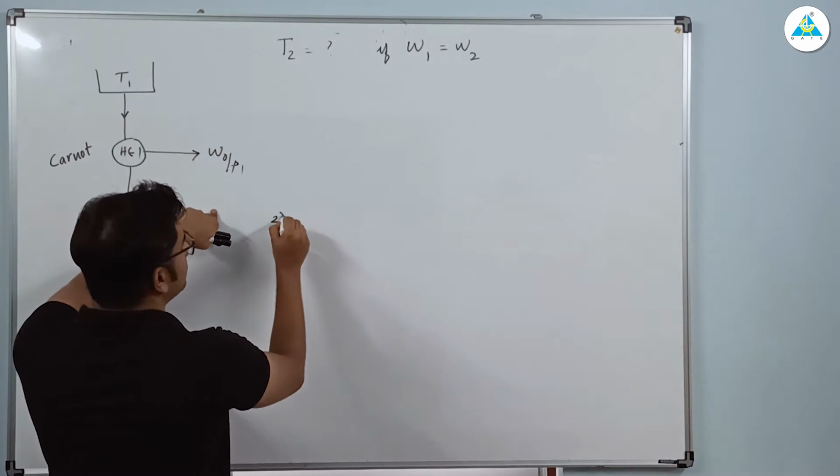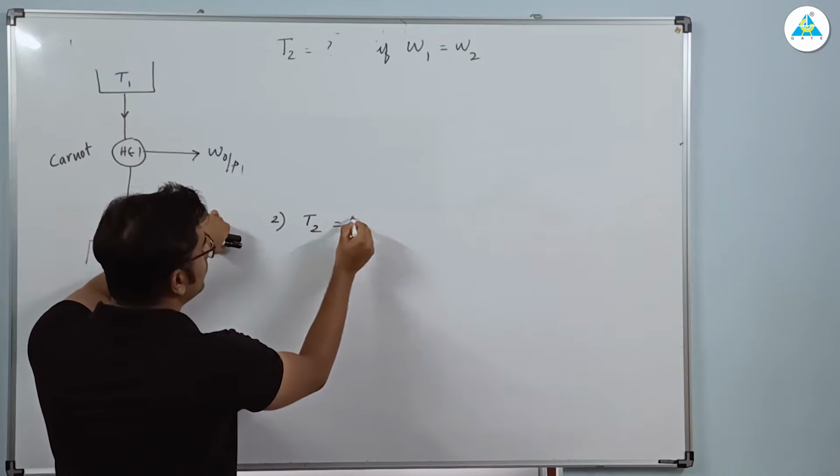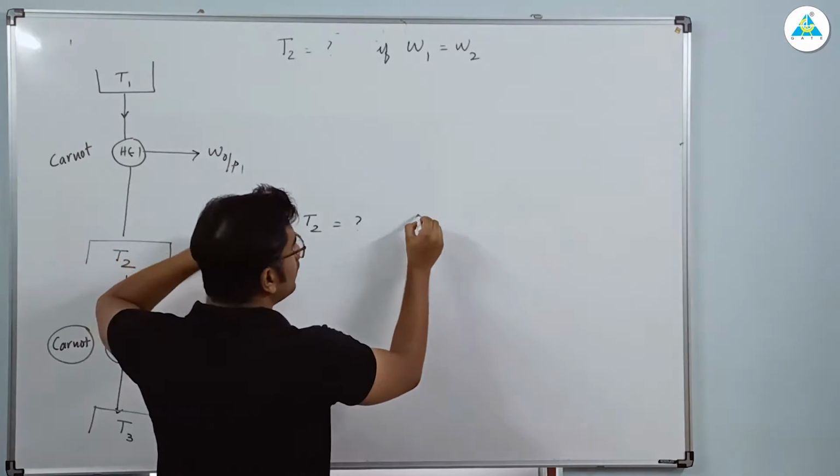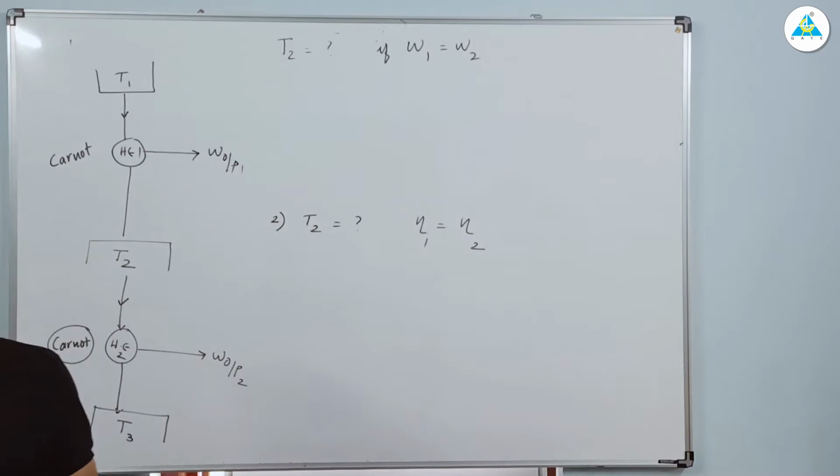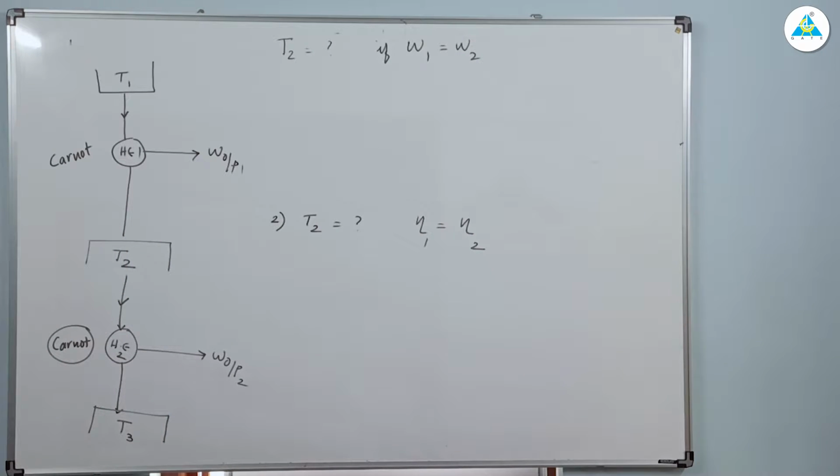The second question: what will be T2 if the efficiency of the first is equal to the efficiency of the second? Find it. So the first question is, what is the intermediate temperature T2 when both work outputs are the same? Both are Carnot heat engines. Now what is the intermediate temperature T2 when efficiencies are the same? So find it.